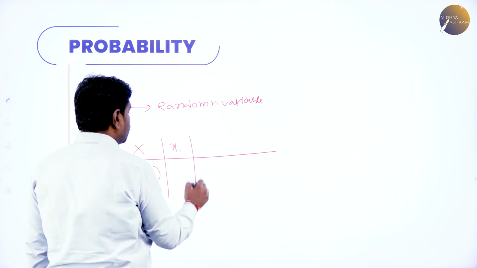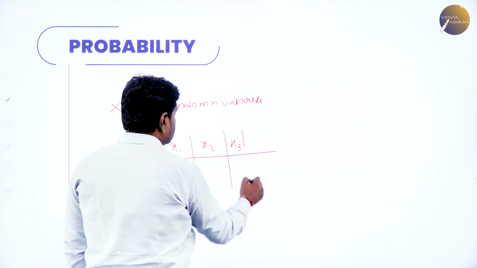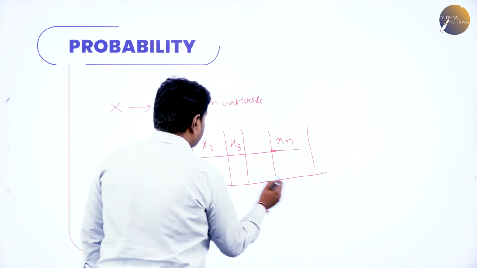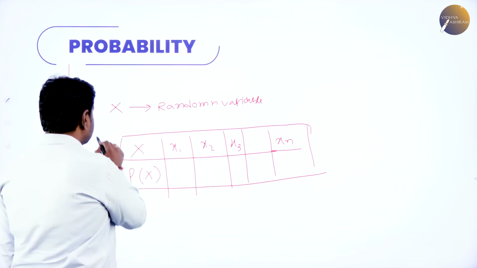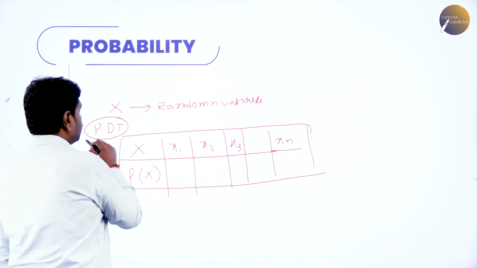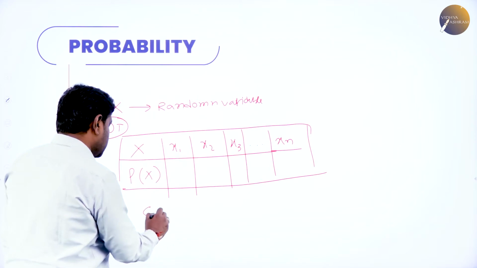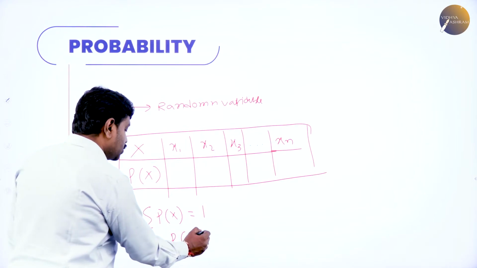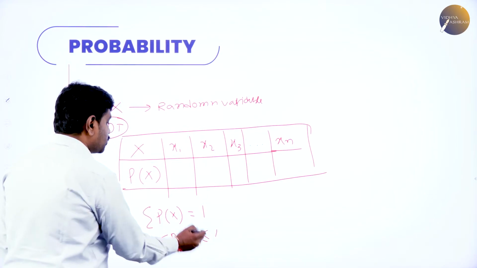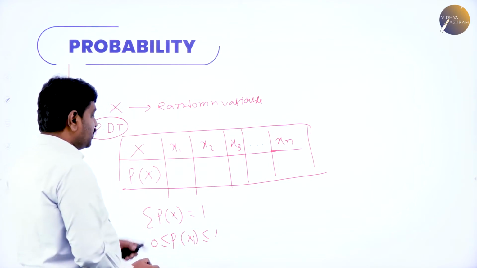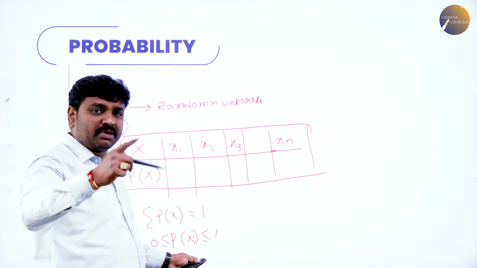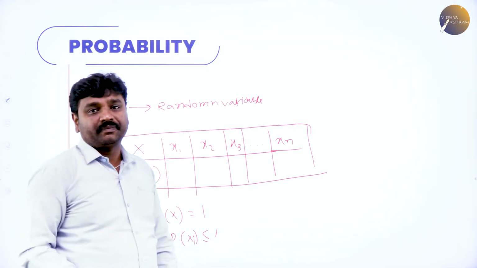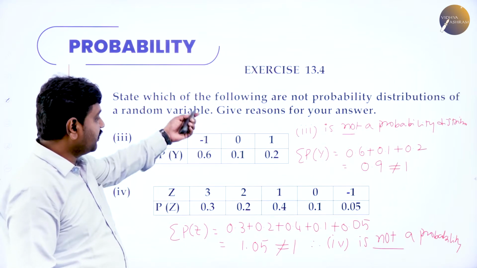X will have values x1, x2, x3, and so on up to xn, and these will have probability values p of x1, p of x2, and so on. This is called a probability distribution table. In a probability distribution, the sum of the probabilities, sigma p of x, should be exactly 1, and the probability of each case xi, p of x1, p of x2, p of x3, should lie between 0 and 1, meaning probability cannot be negative. The sum of the probabilities should be exactly 1. Then we say it is a probability distribution. That is the criteria we use to solve this.